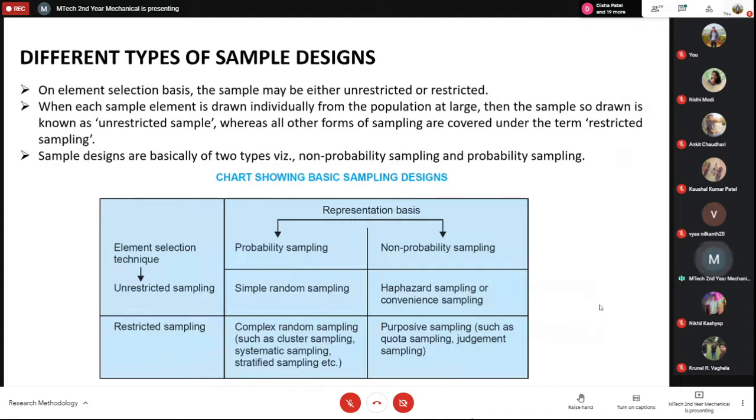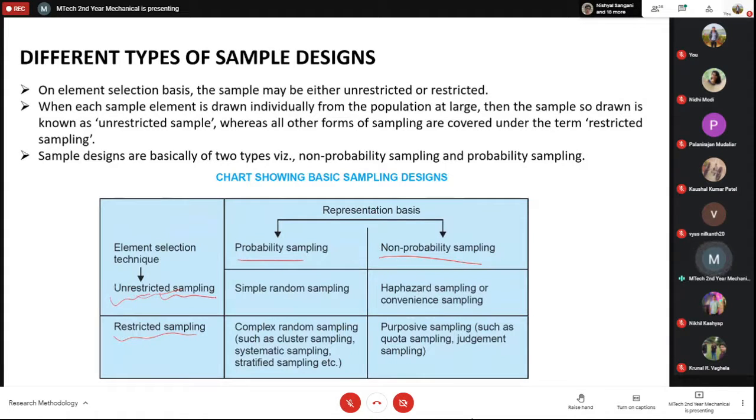The different types of sampling design. We discussed this in the last class. We did not explicitly discuss this slide, but we discussed probability sampling and non-probability sampling. There is another term, which is unrestricted sampling and restricted sampling. Unrestricted sampling is where you just pick elements or persons in a convenient way, individually.